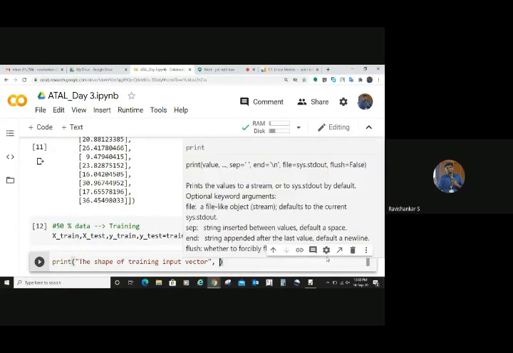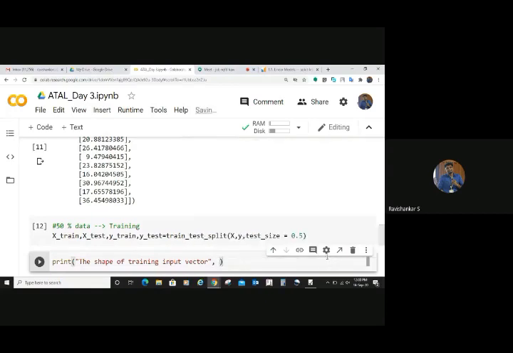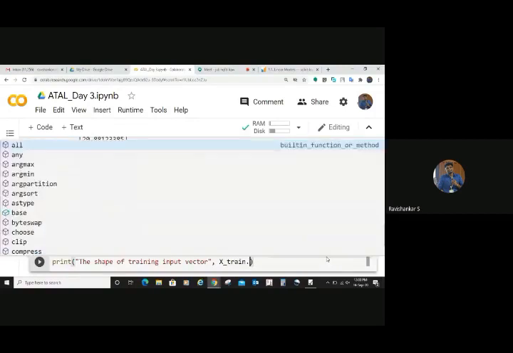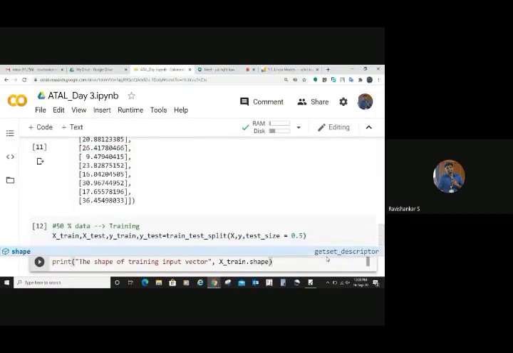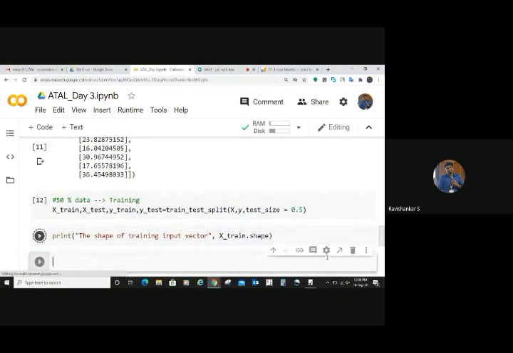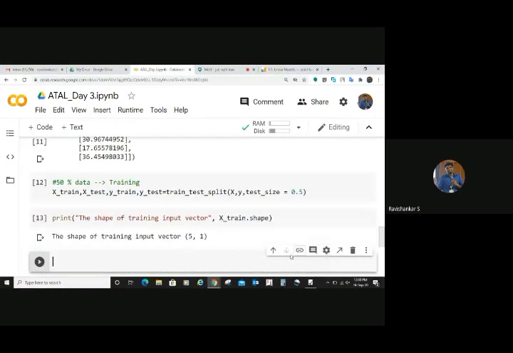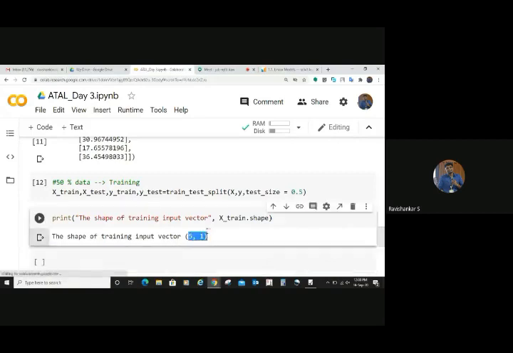Where is it present? Come on, tell me in the chat window. What do I have to put here? In order to get the shape of this training vector, what do I have to put there? Exactly, capital X underscore train dot shape. Remember, shape is not a method. It is an attribute. Thanks a lot for your wonderful response. You can see that the shape of the training vector is going to be 5, 1. Why? Because you have selected 0.5.